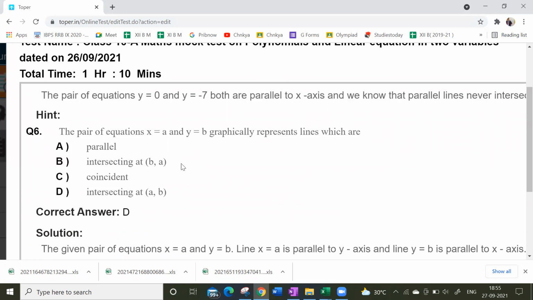The pair of equations x = a and y = b graphically represent lines that are intersecting at a comma b. So this one is correct. Yes, sir, intersecting at a comma b. Very simple.